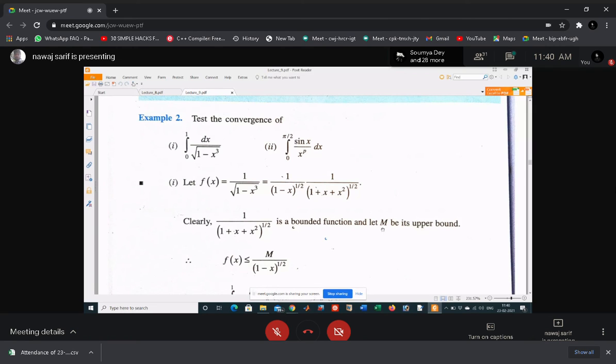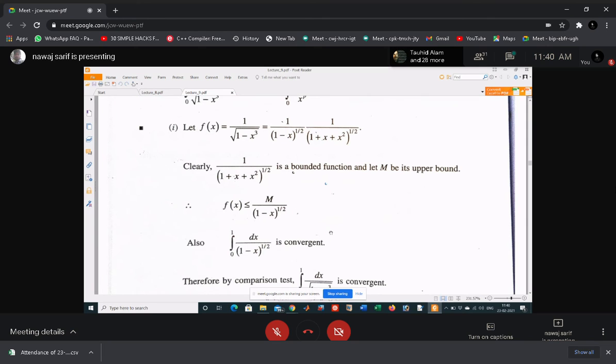So you can write fx less than or equal to M by 1 minus x to the power 1 by 2, and you can call this gx. So fx is less than or equal to gx. That means you can compare the two functions.